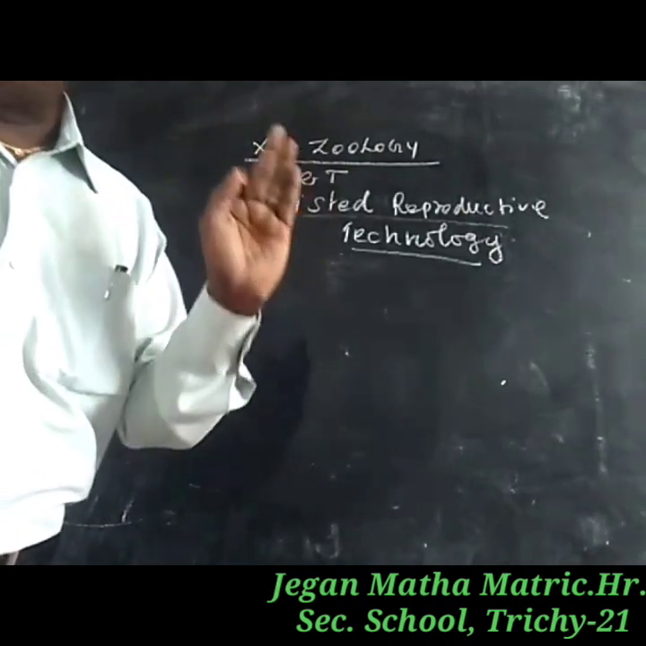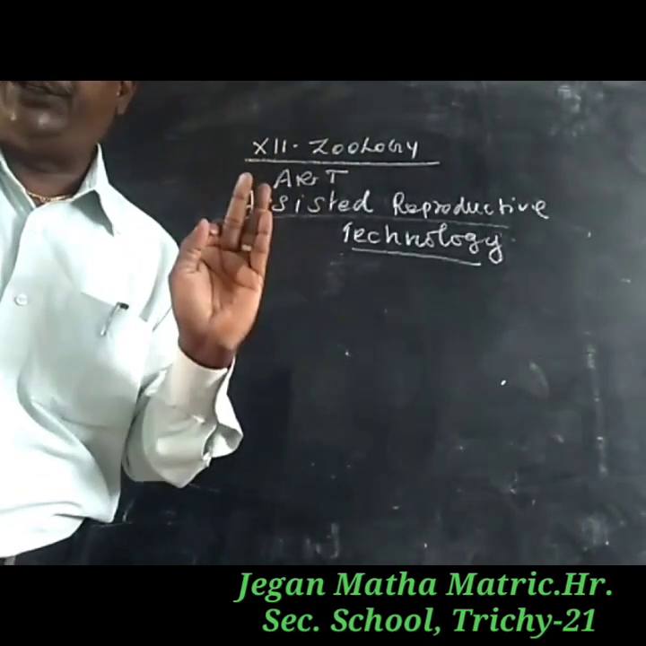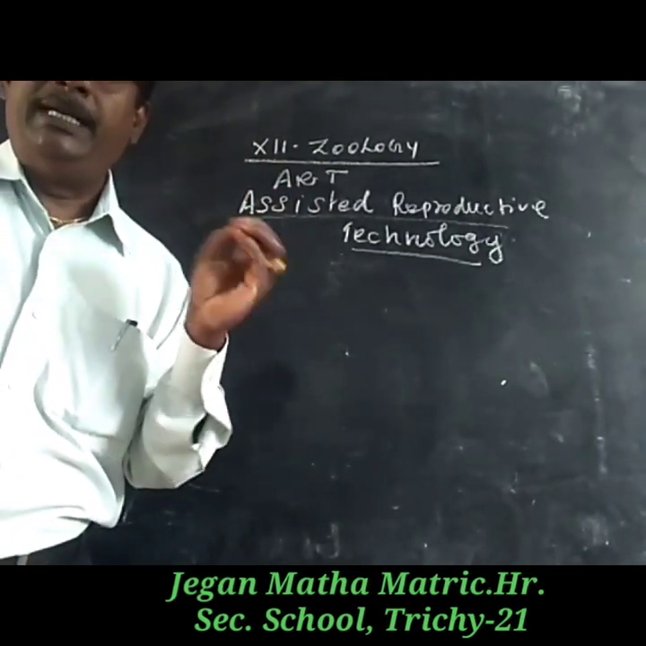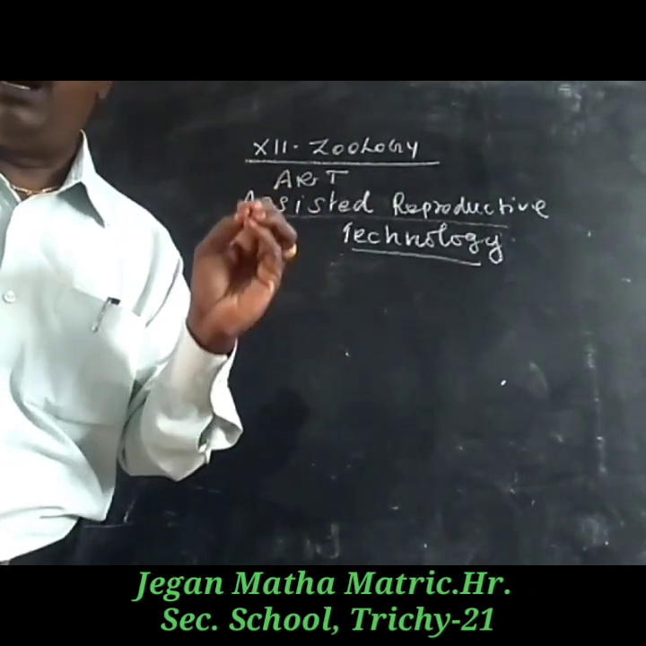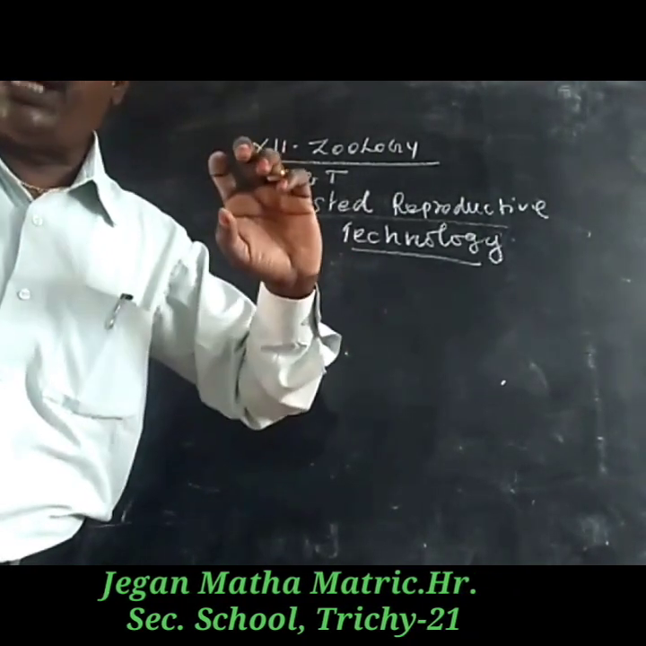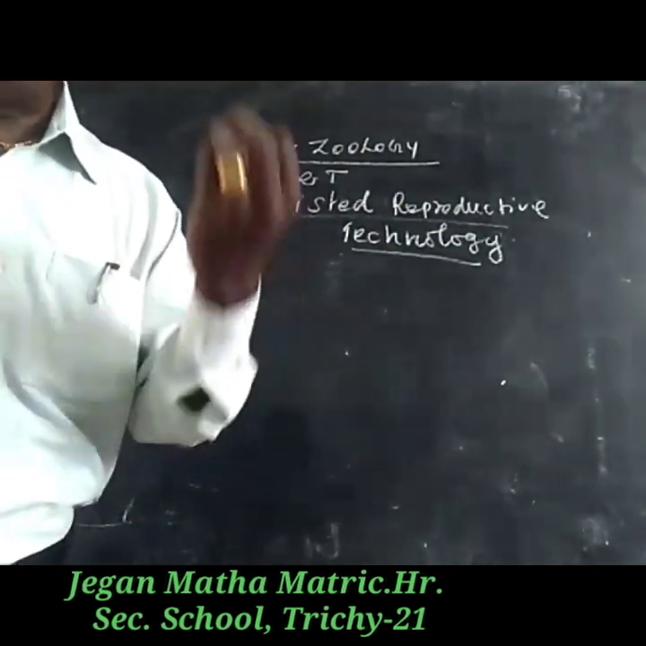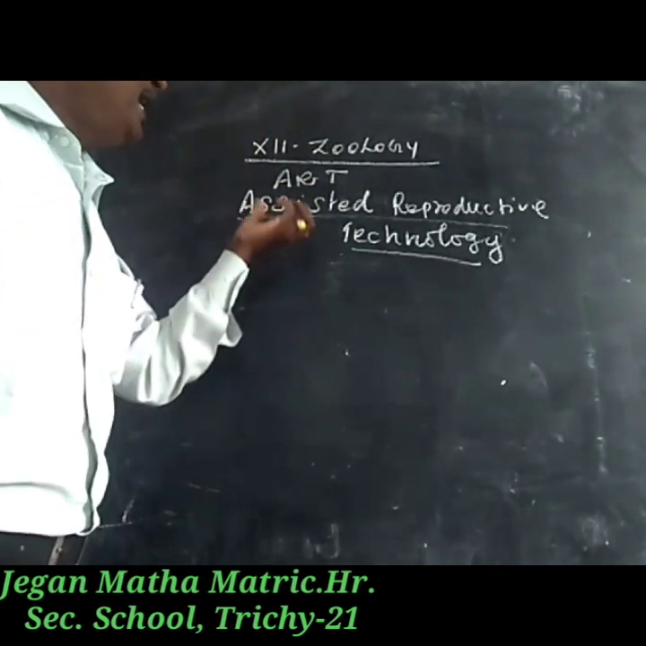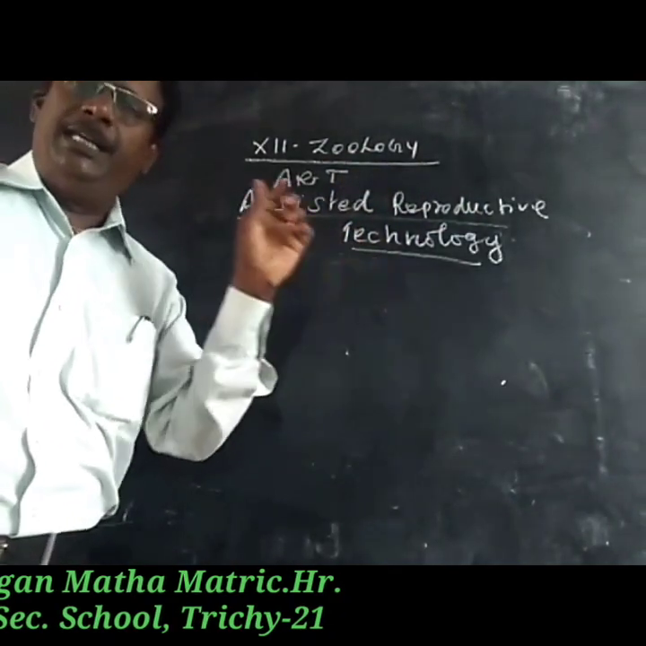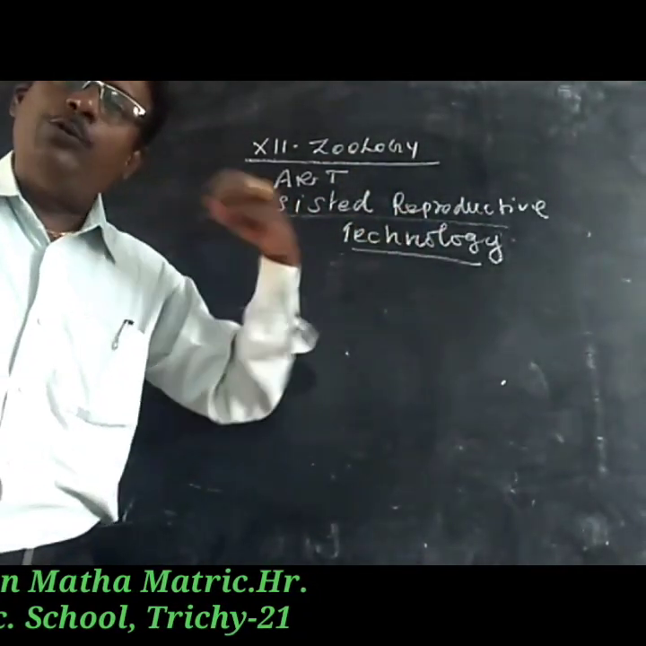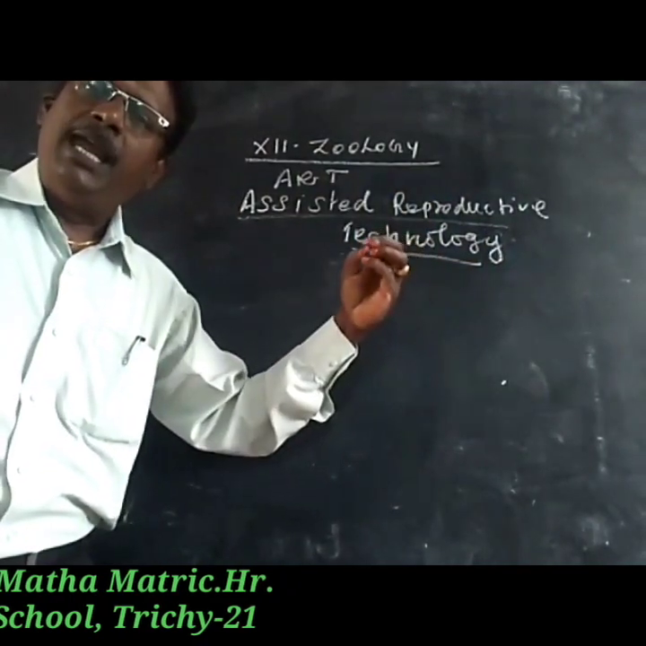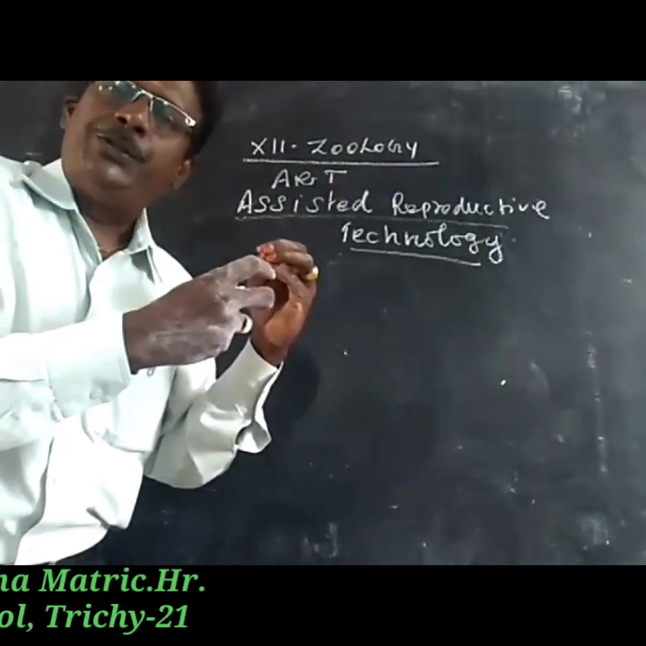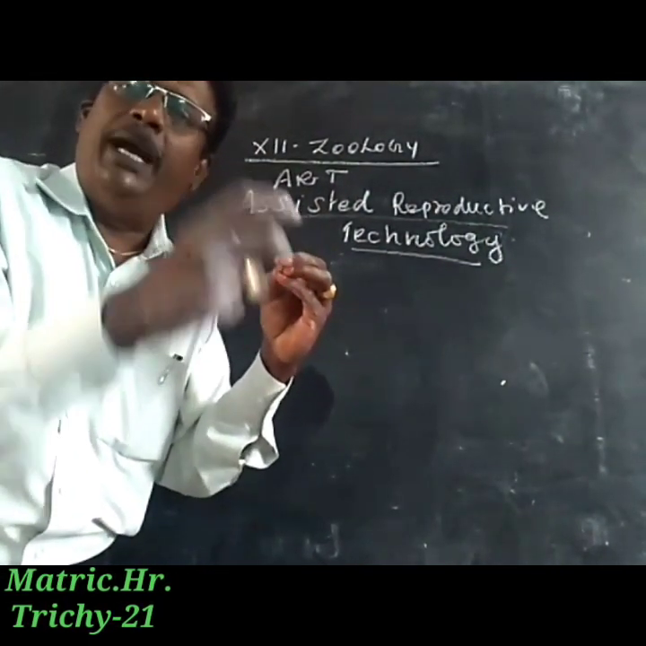So here is a collection of procedures which include handling of the gametes or embryo outside of the body to achieve pregnancy. It is known as assisted reproductive technology. It means collection of sperm from outside of the body, or the collection of the embryo. They use it for the infertile woman or infertile man.